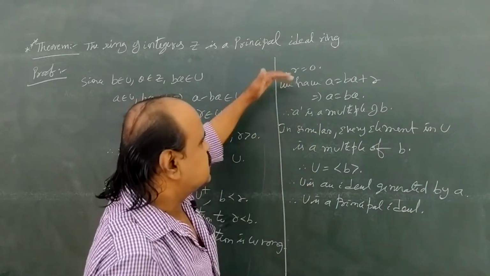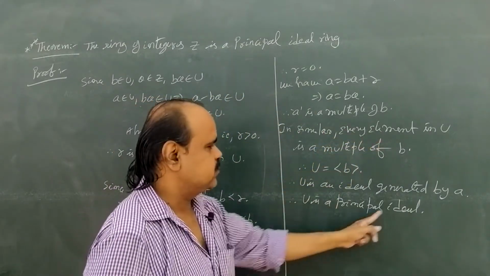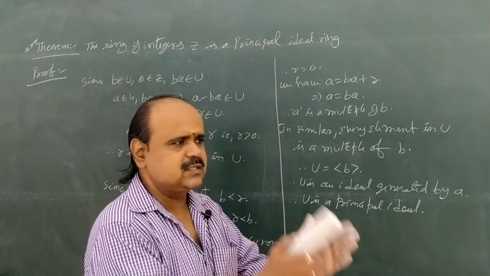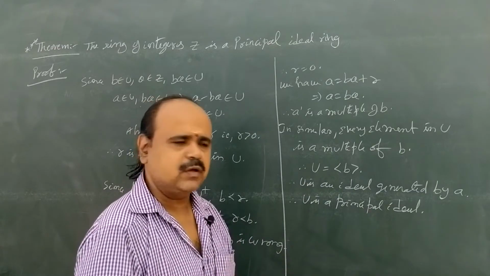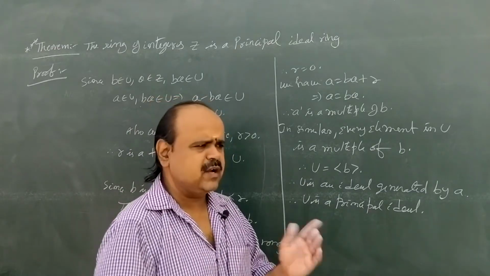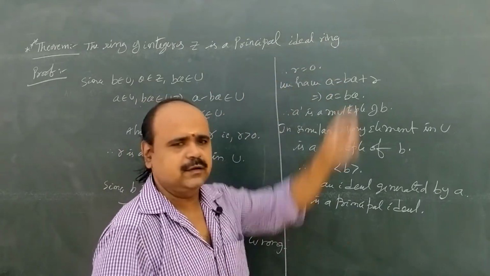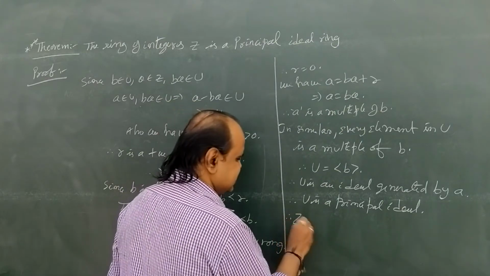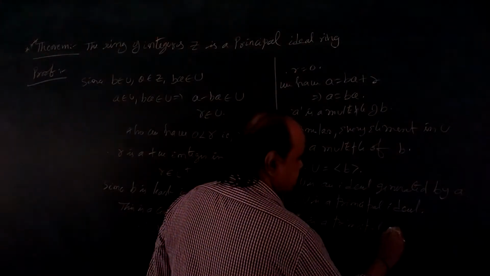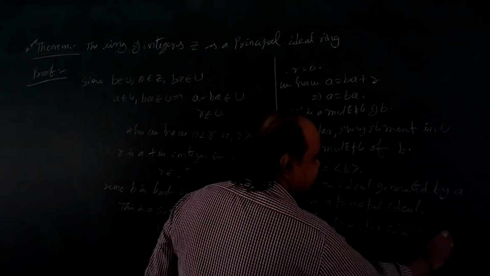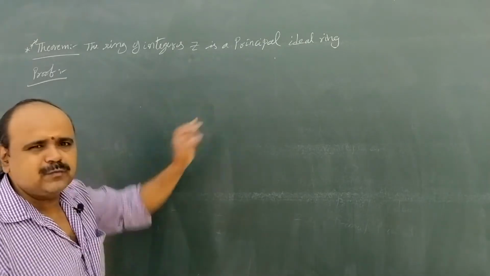So in the starting, we took U as an ideal in Z, and here U is a principal ideal. In a similar manner, in Z, every ideal is generated by an element. So in Z, every ideal is a principal ideal. That is why Z is a principal ideal ring.